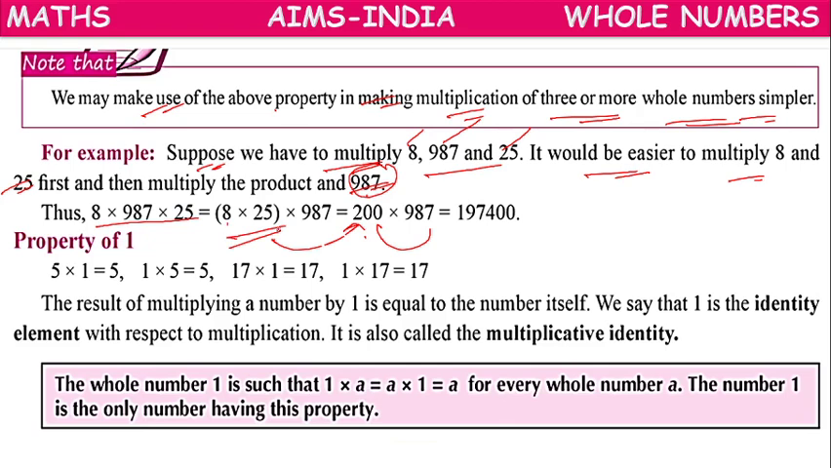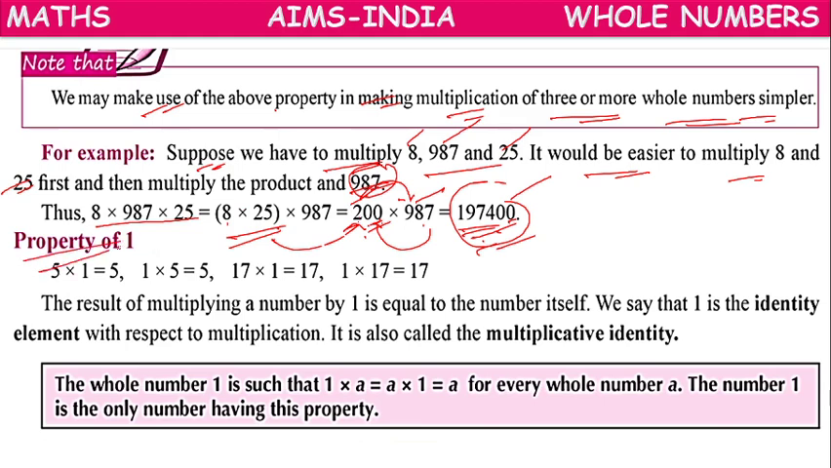So 8 into 25, the result 200 we are getting. With 200, 987 we can easily multiply. So because two zeros are there, easily we can do the product. First we will multiply with 2. So then we will get 1974. Instead of 2 zeros, we will keep 2 zeros on the right side of the product. So it's easier to get the answer because of associative property.